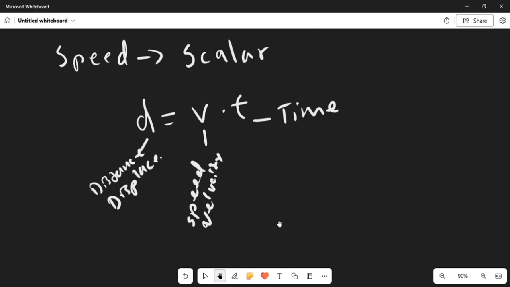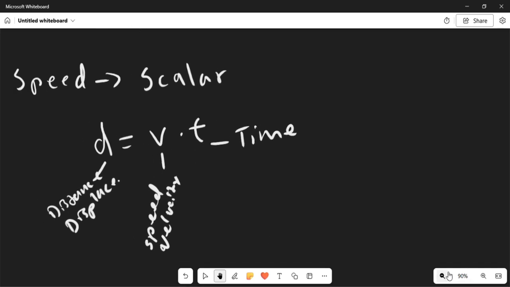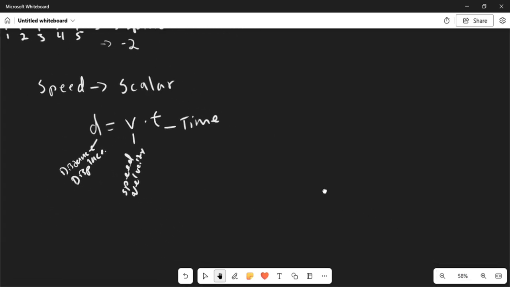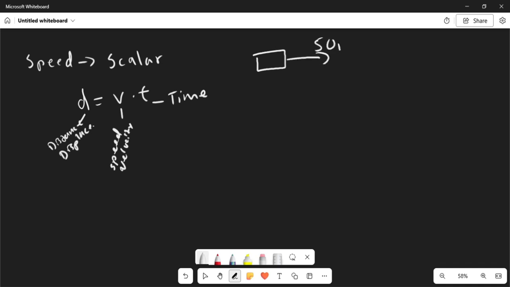Let's say we have an object, and this object right here is moving at 50 meters per second, and it's going to the right, of course.